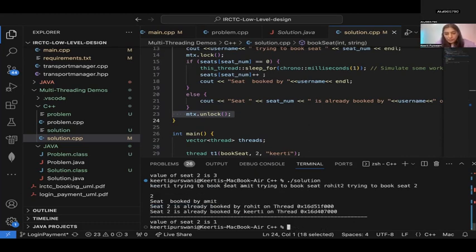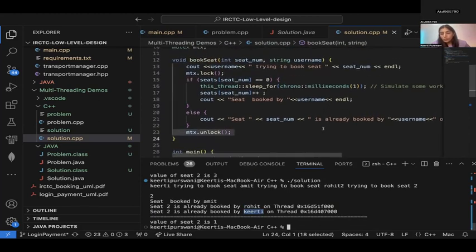So here you can see I have also written which thread is able to book. Seat 2 is already booked by Rohit on this thread. It is already booked by Rohit, already booked by Kirti. I think I've printed the wrong one, I should have printed the one who is trying to book. It is showing, seat booked by Amit. Here it is correct. Here it should have shown already booked by name. I'm trying to book, but the print is wrong. But you get the point.